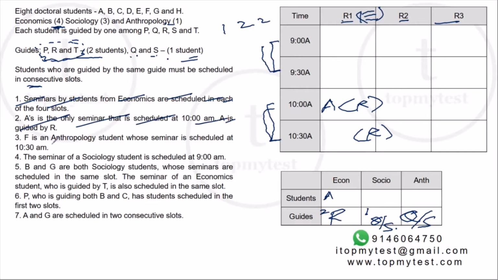F is an anthropology student whose seminar is scheduled at 10:30 a.m. So F is the only student who is in anthropology, and F is scheduled at 10:30. We don't know who the guide is, but F is anthropology.